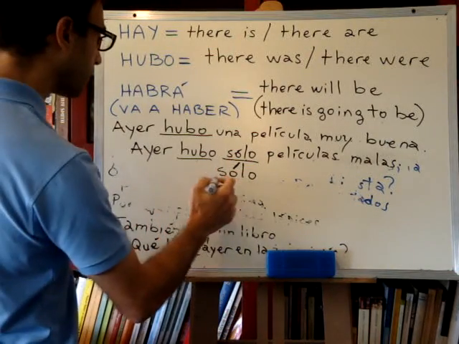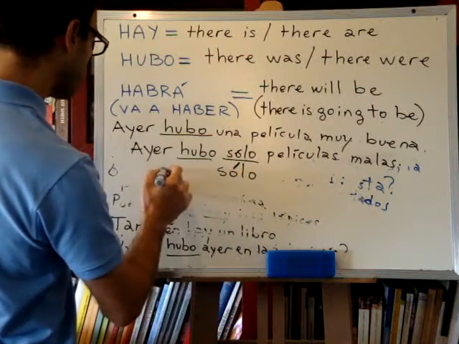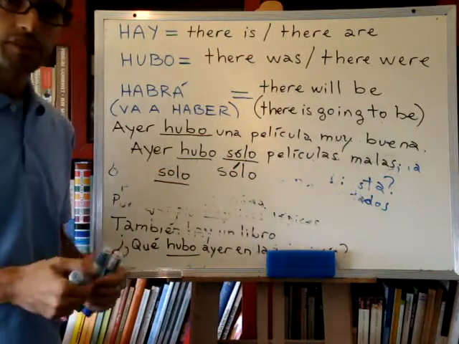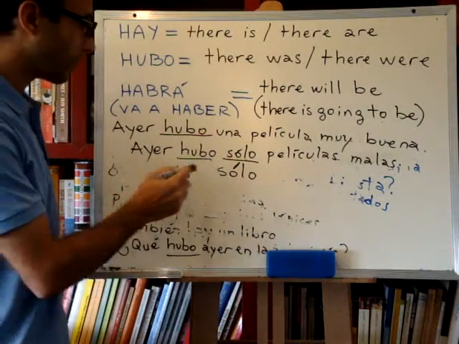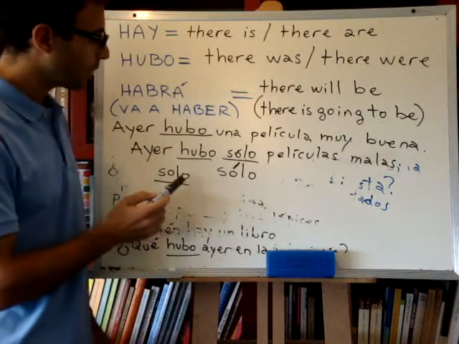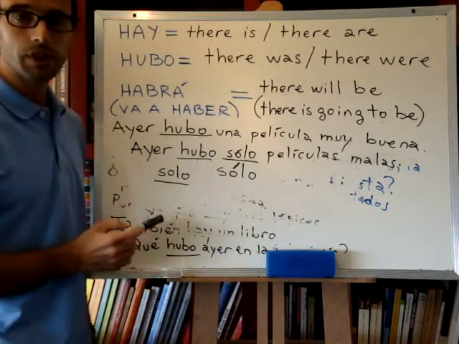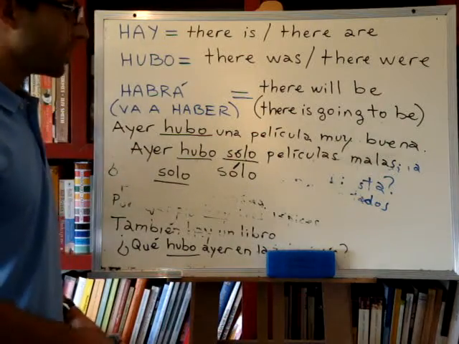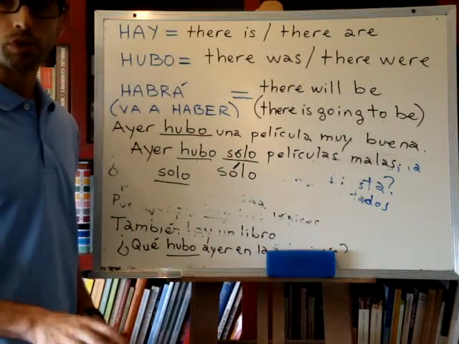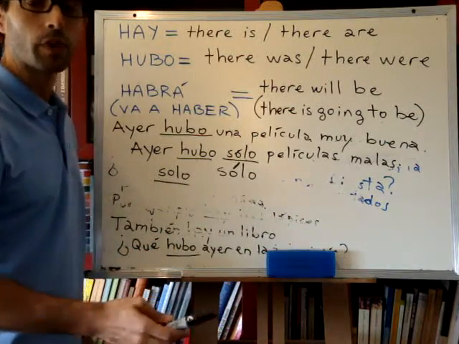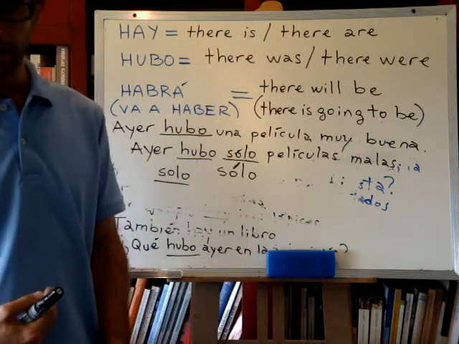If I don't write the tilde, if I just write it like this, solo, this means alone. So, sólo with a tilde means only. Solo without the tilde means alone. Okay? So I can say, there is only one book. Hay sólo un libro. Now I will say, estoy solo en casa.